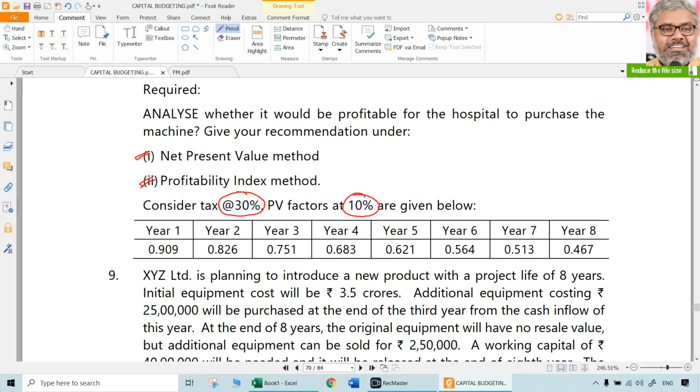Though it is not given, what is the annuity factor? The sum total of all of this, whatever is given there.